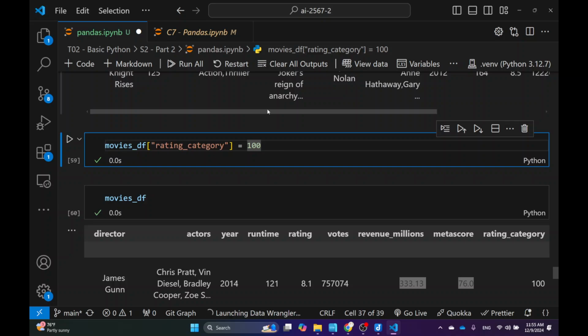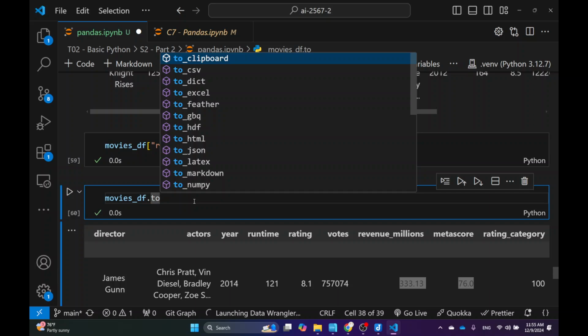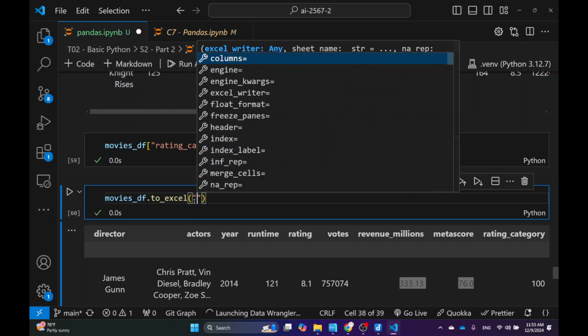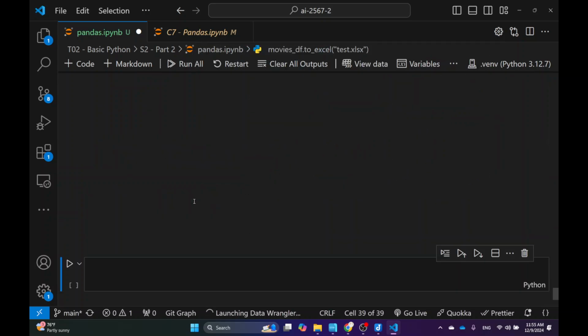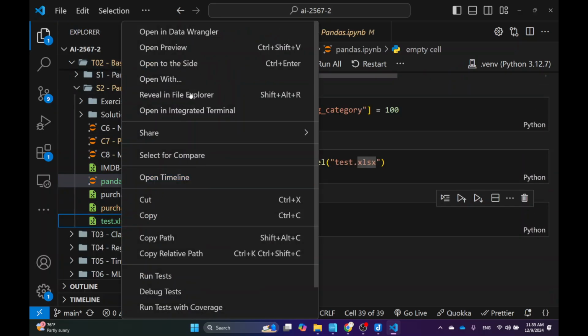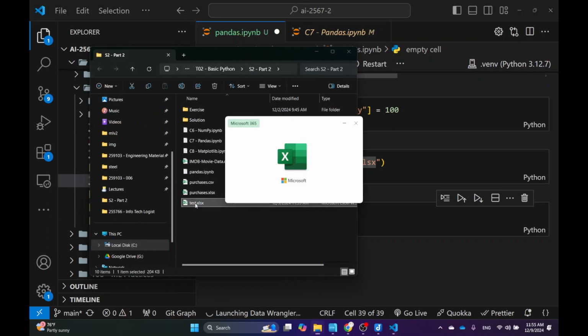Okay, but here's the thing. Let me do something a bit more challenging, right? For example, if I can just do this, to Excel, and I'll just do test.xlsx, and then I'm going to open this in Excel. So I'm going to do this on the fly.